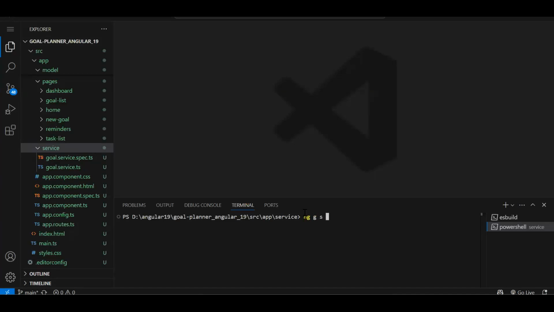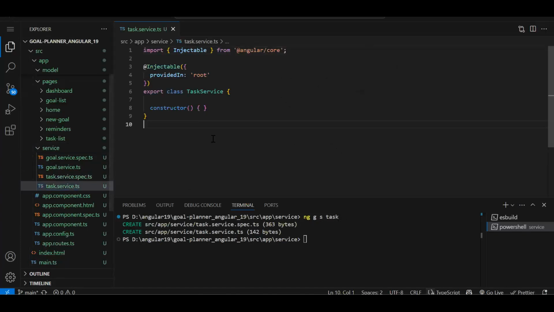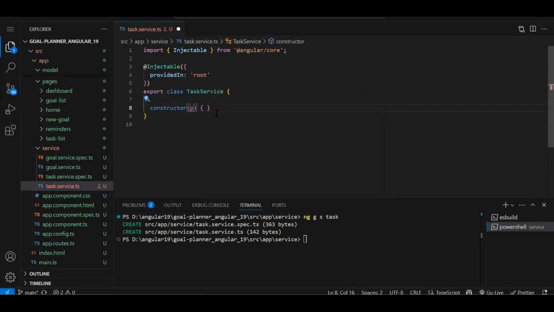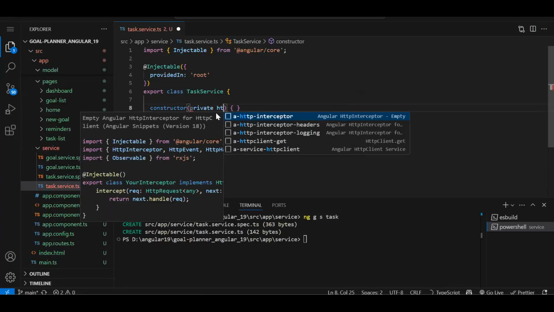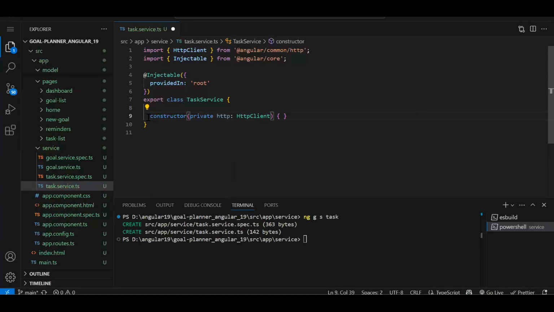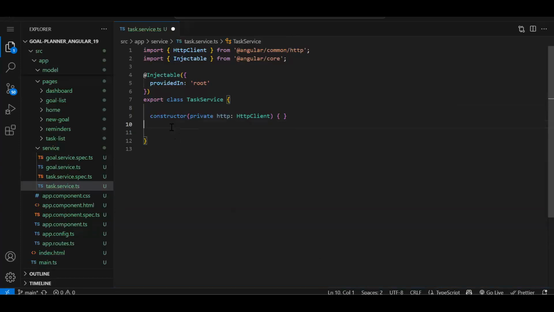ng generate service task, enter. So now whatever task related functions are there, those I will move over here. Fine. Again, private http: HttpClient. Again, it's not needed that you have to write it like this. You can also use inject, but by default, when we create this, we get the constructor. So let's make use of it. Fine. Now, so here create